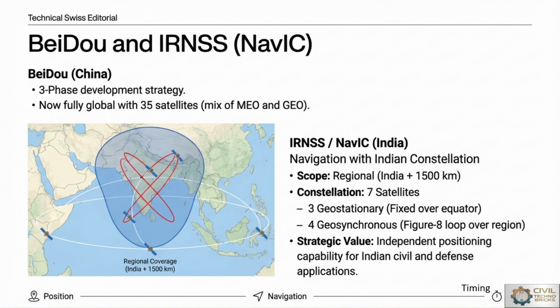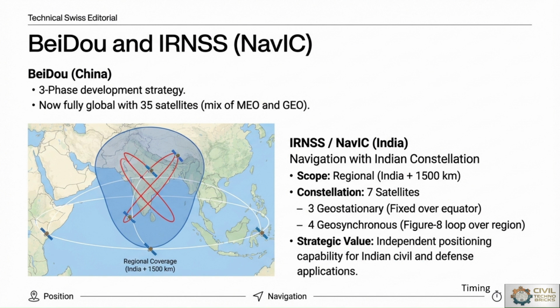Next are BeiDou and IRNSS, that is NavIC. BeiDou is owned by China. BeiDou is China's GNSS system and has evolved into a fully global navigational network, through a three-phase development strategy, with 35 satellites. These 35 satellites are a mix of MEO and GEO, geosynchronous or geostationary satellites.